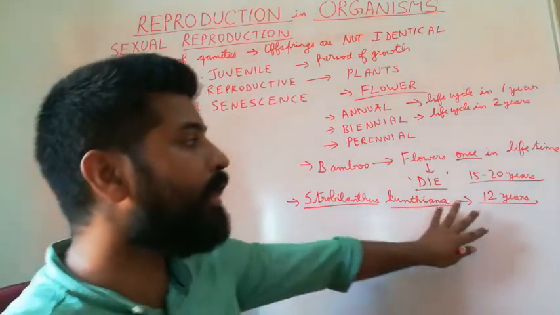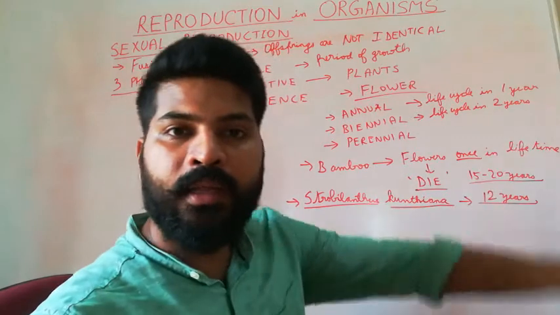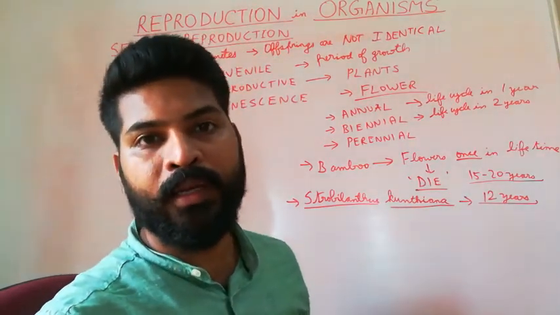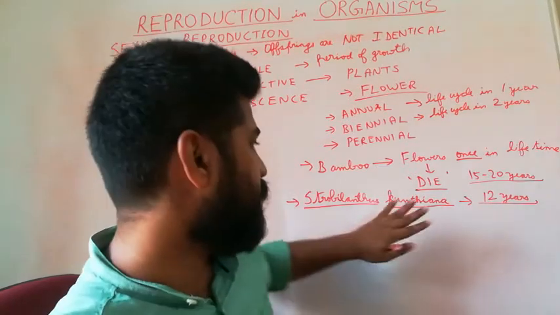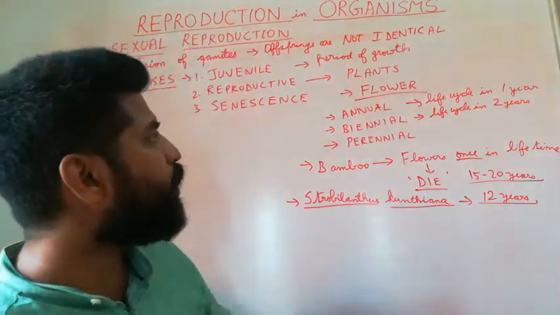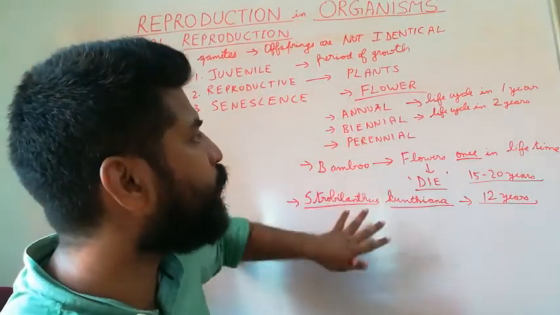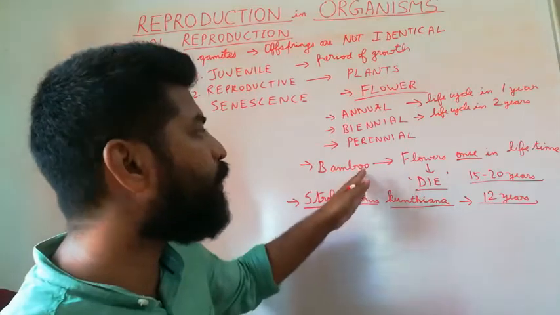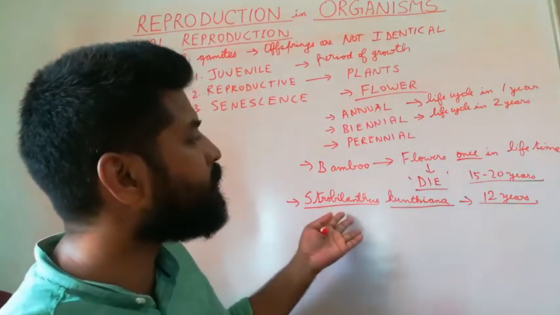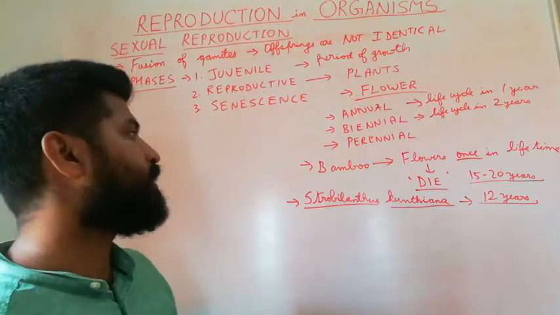Every 12 years, these plants will produce the flower, and the entire hills look blue in color. Therefore, the hills get their name Nilgiri Hills based on this plant. So we saw that the reproductive phase will be of different durations in different groups of plants. Bamboo flowers only once, whereas Strobilanthus kunthiana flowers once in 12 years.